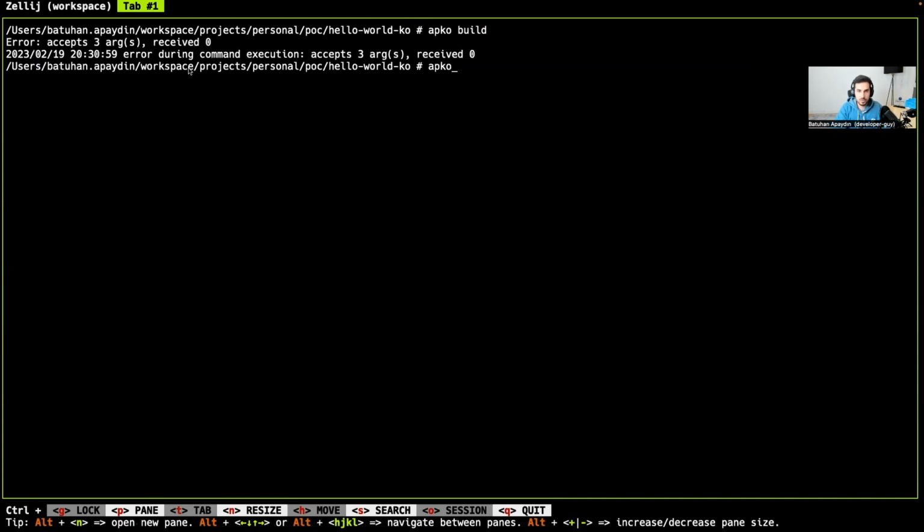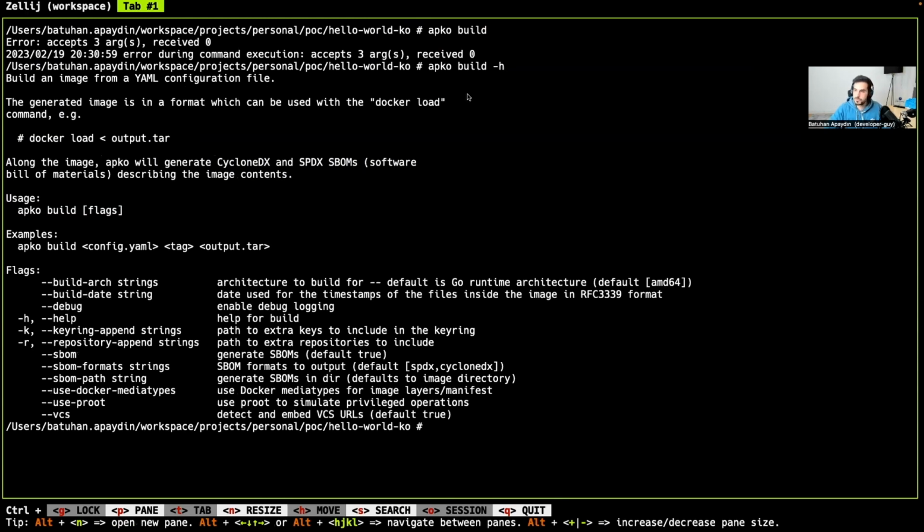We need to build our secure base image with the build command in apko. This is the command that we are going to run, and this command will basically output the tar file for us. Then we are going to load it into our Docker daemon, and we are going to retag the image and push it to Docker Hub.